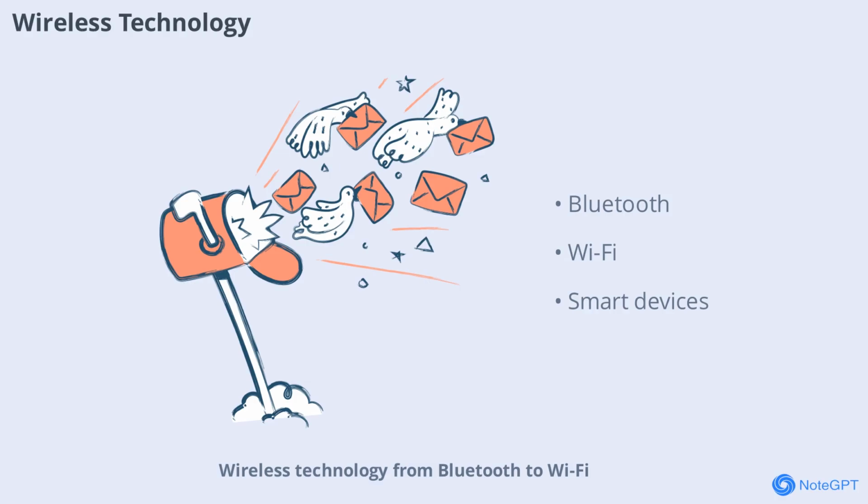Wireless technology, from Bluetooth to Wi-Fi, relies on electromagnetic waves to transmit data without cables. Different frequencies are used for different purposes, ensuring fast and reliable connections. This technology powers our smartphones, laptops, and smart home devices, making life more convenient and connected than ever before.